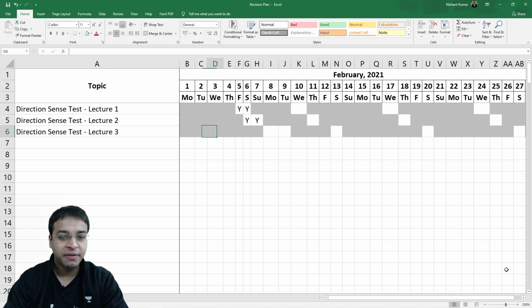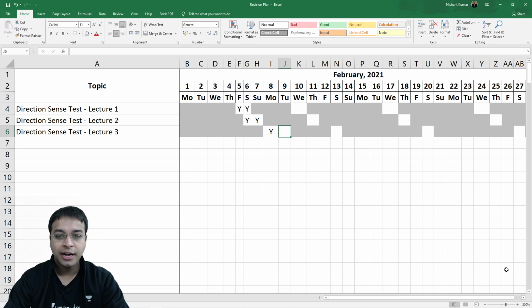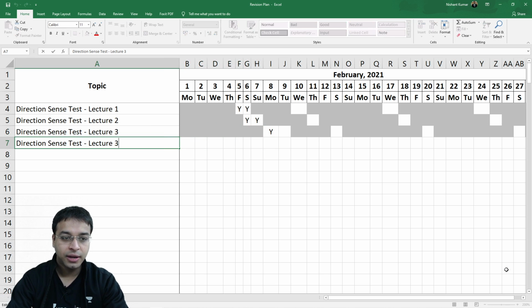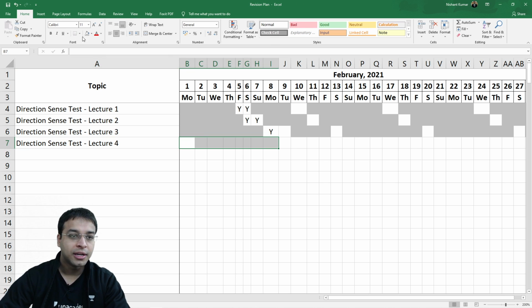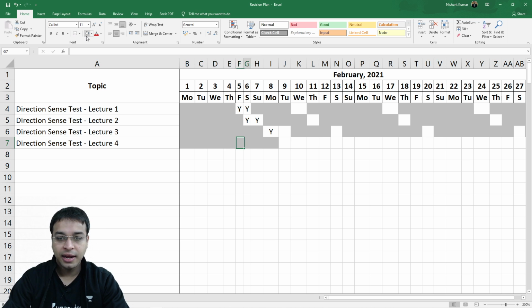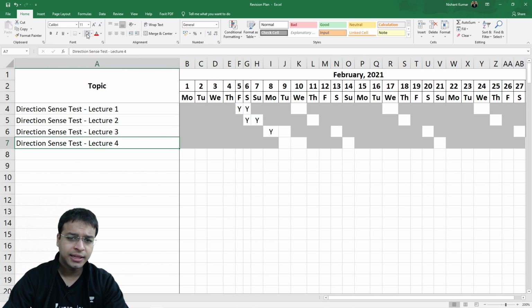So I hope you guys have revised. Let me put Y over here, and today is the 9th. So you have to revise this direction sense test lecture 3 today as well. And today we're going to do direction sense test lecture 4. Today is the 9th of February, so I have to color this. Then I have to leave 2 blocks, then color 3 blocks, then 6 blocks: 1, 2, 3, 4, 5, 6. I'll immediately copy and paste, and this is done.